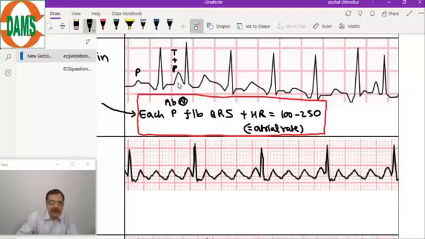T and P wave. The next wave is the T wave, and here the P wave is negative. Negative P wave. So we can see the morphologies. There are different morphologies of the P wave, you can see this is a negative P wave. Then the other P wave which I can see is here.